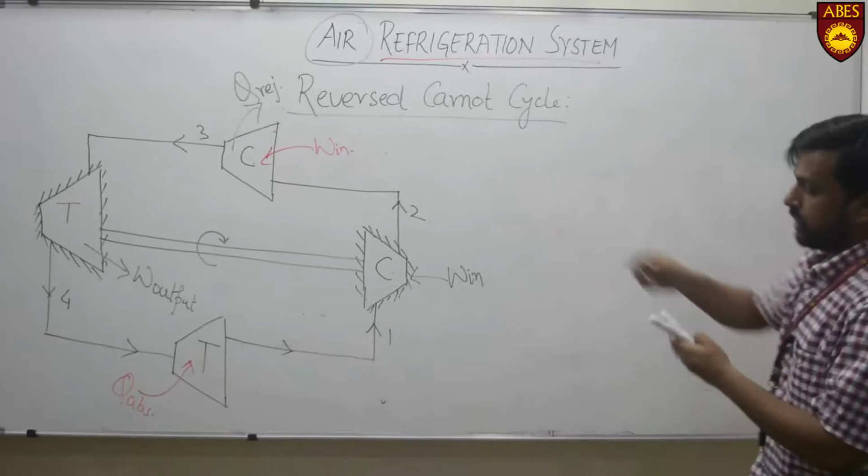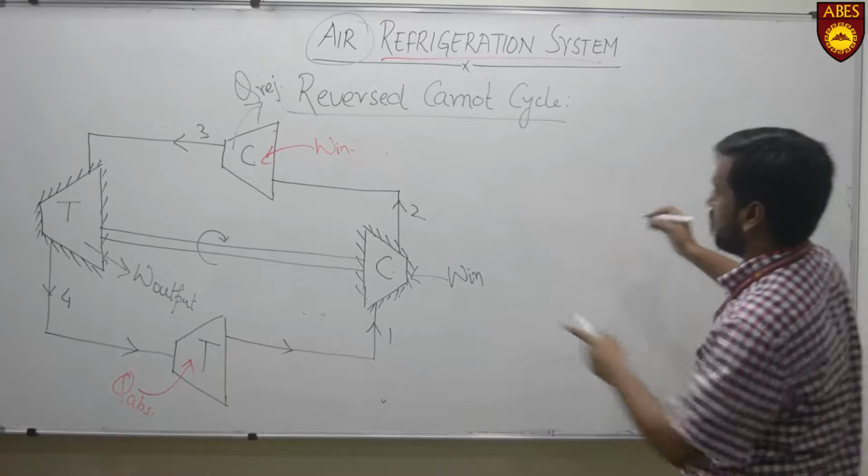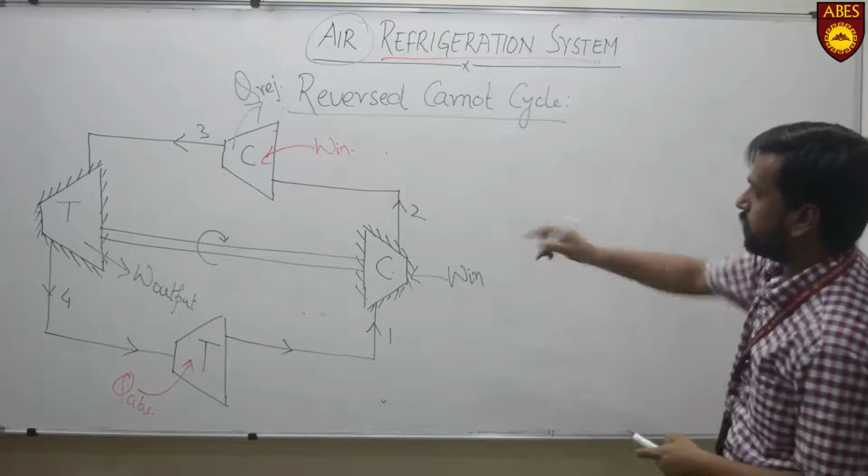First, I will start with the PV and TS diagram of the reversed Carnot cycle.